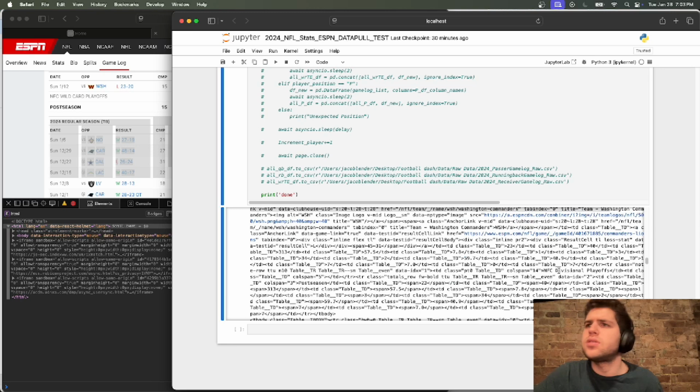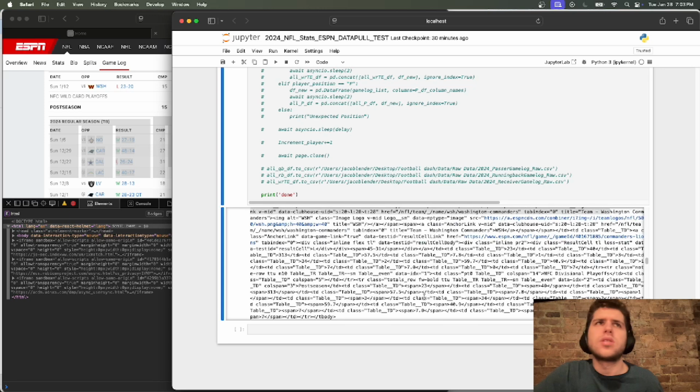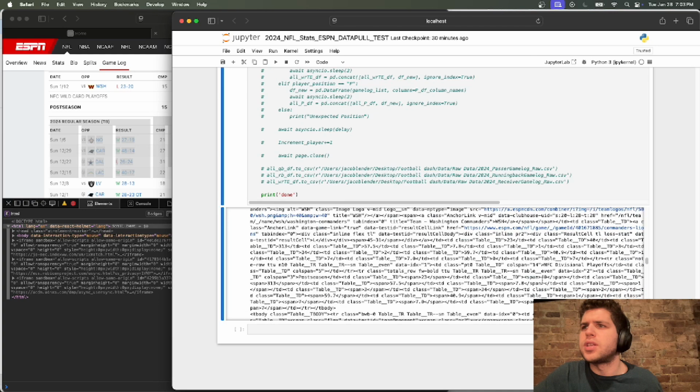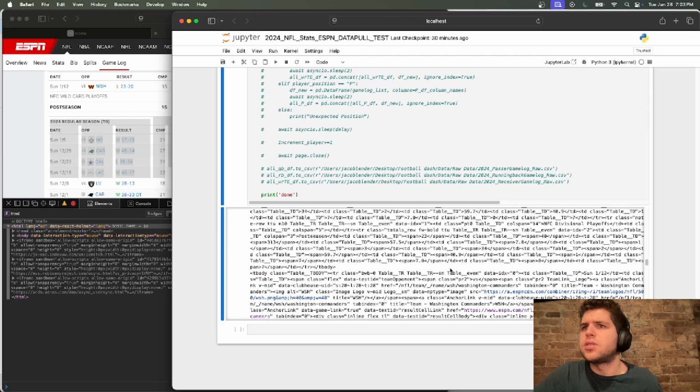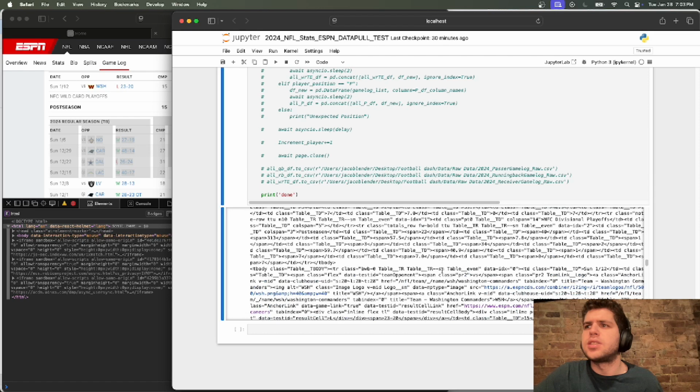NFC Divisional, and I think it's not. I think that's why. Look, it's only pulling that first section. It's not finding that second section because it's just not coded for it.